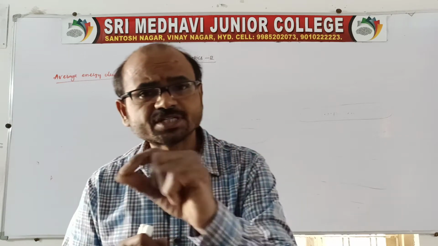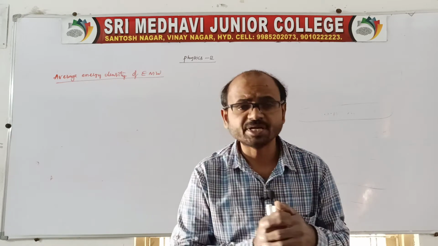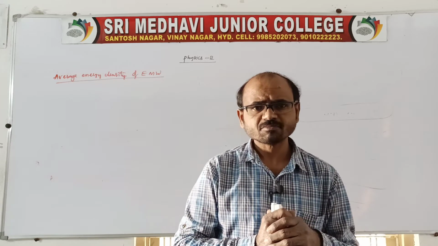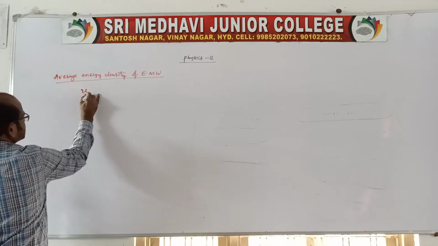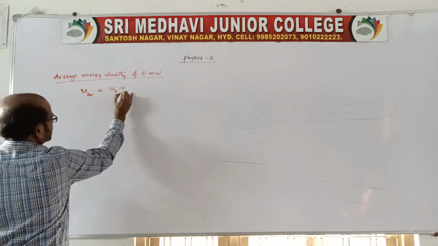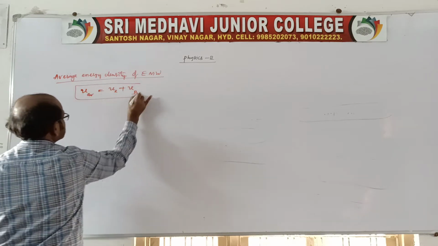In an electromagnetic wave, the energy is distributed to the electric field vector, and it is also distributed to the magnetic field vector. That is, the energy is shared equally by both the electric field vector as well as the magnetic field vector. So the average energy density U is the energy of the electric field vector plus the energy of the magnetic field vector, E and B. This is equally shared.